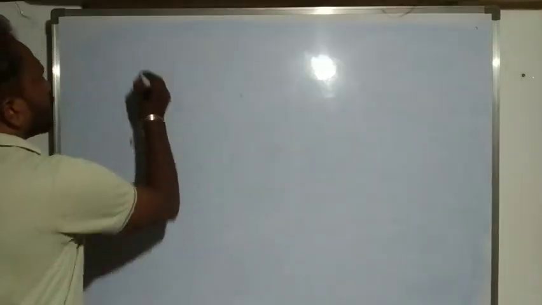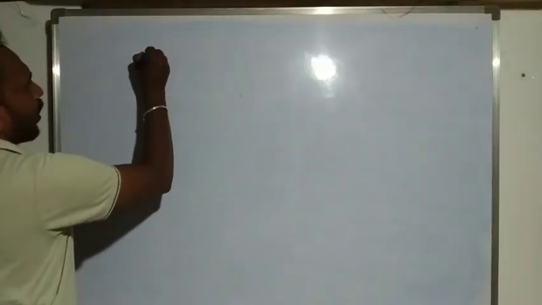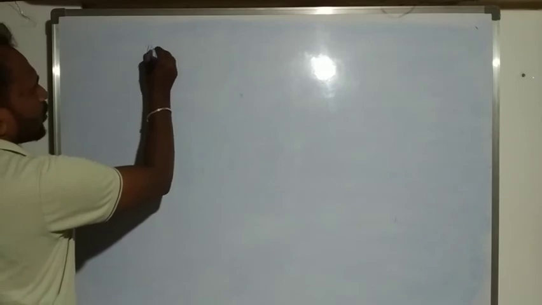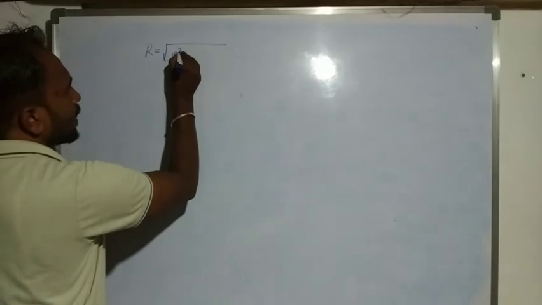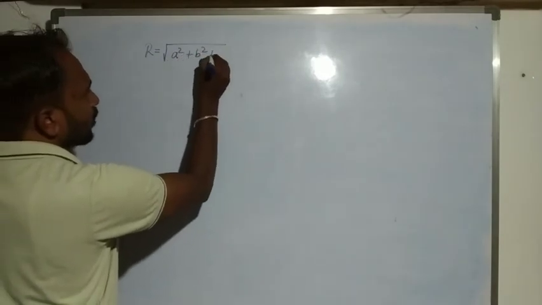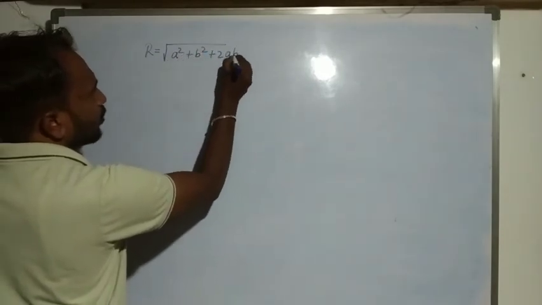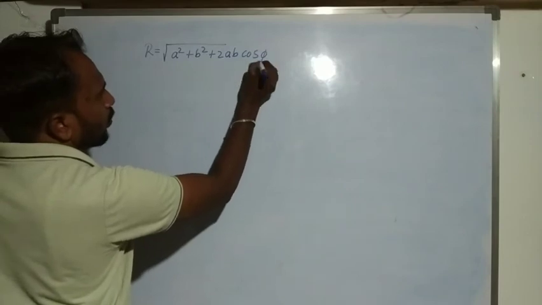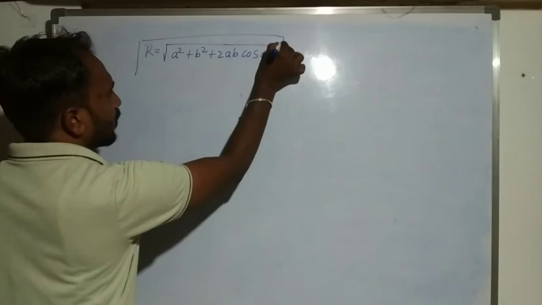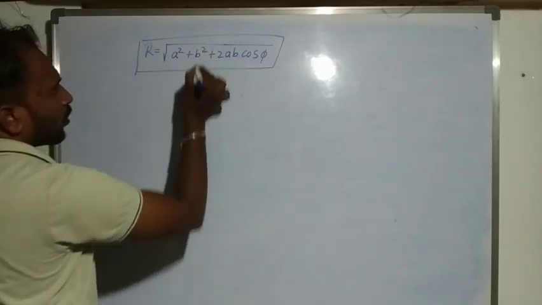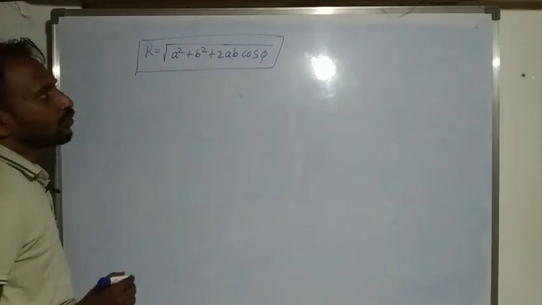The resultant amplitude we consider that R is equal to whole root of A square plus B square plus 2AB cos pi. Yes, so resultant amplitude R is equal to whole root of A square plus B square plus 2AB cos pi.